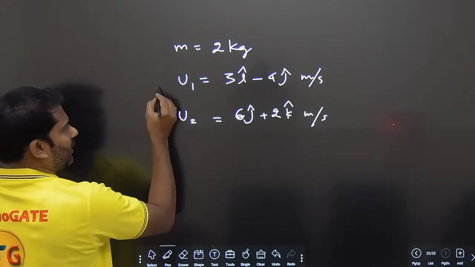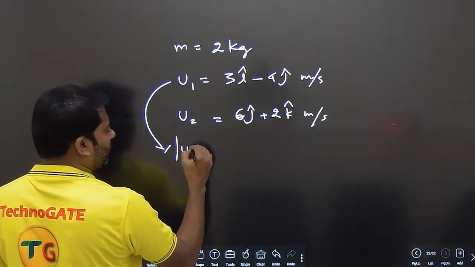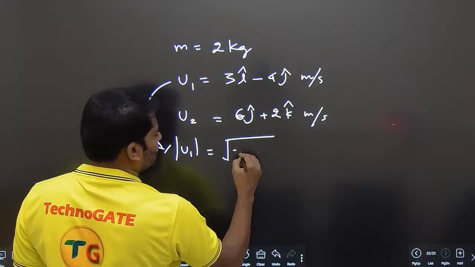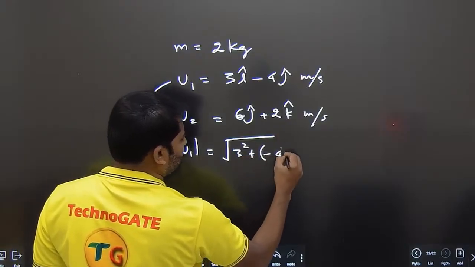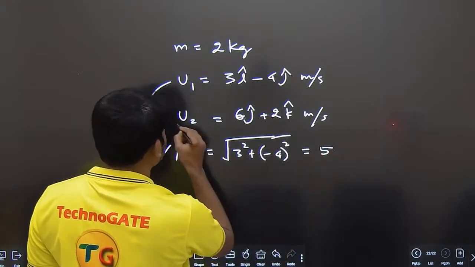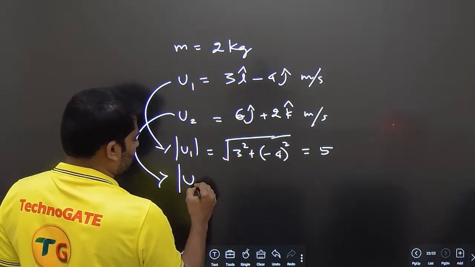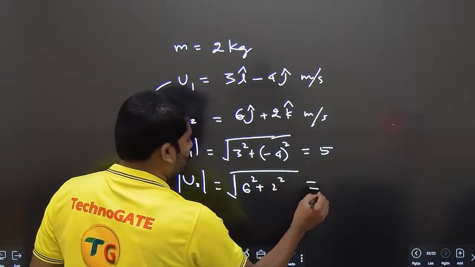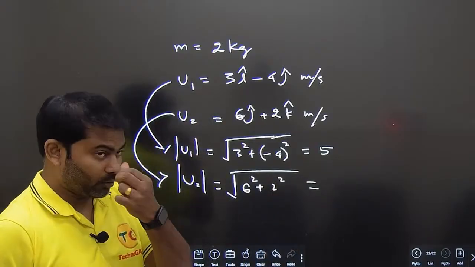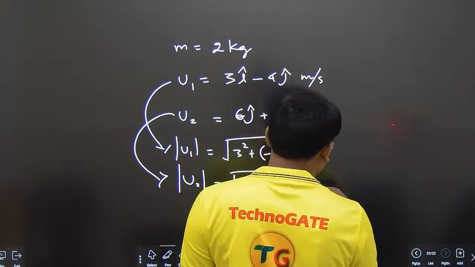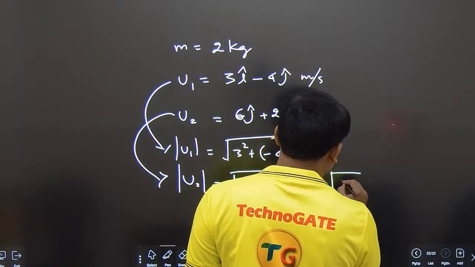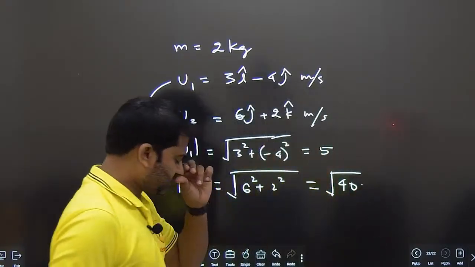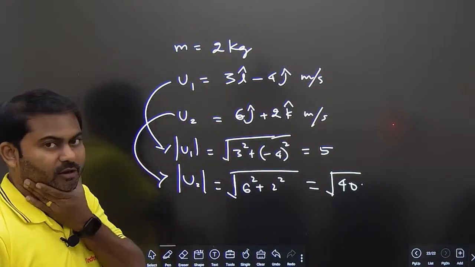Now for this, magnitude of velocity u1 is nothing but square root of 3 square plus minus 4 whole square, which comes out to be 5. And magnitude of u2 is equal to square root of 6 square plus 2 square, which is 36 plus 4, 40. So you got the velocity magnitudes.